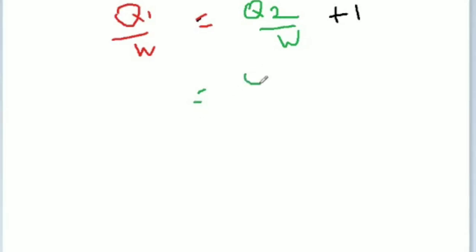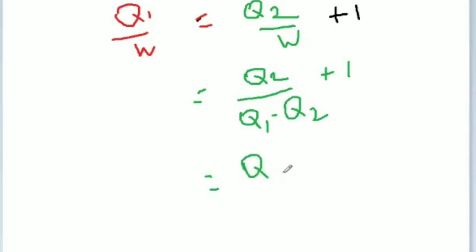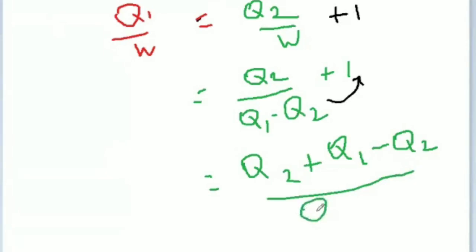What is W? W is nothing but the difference of the two heats, already I told you: Q1 minus Q2. So Q2 divided by Q1 minus Q2, plus 1. Take the LCM: Q2 plus Q1 minus Q2, divided by Q1 minus Q2.